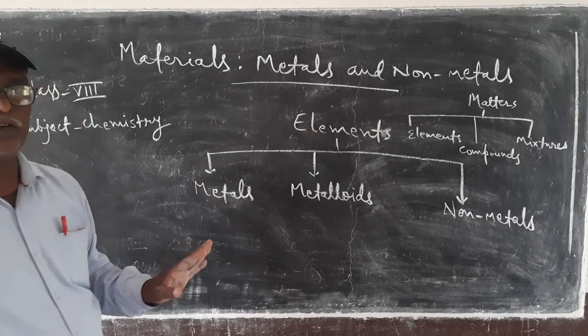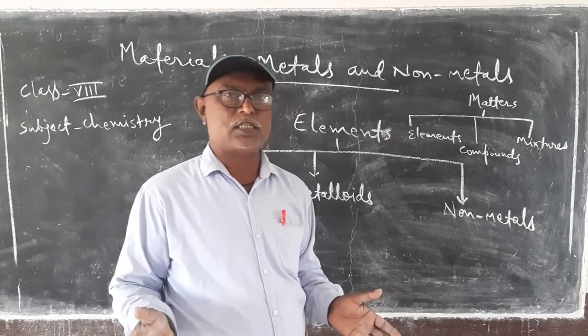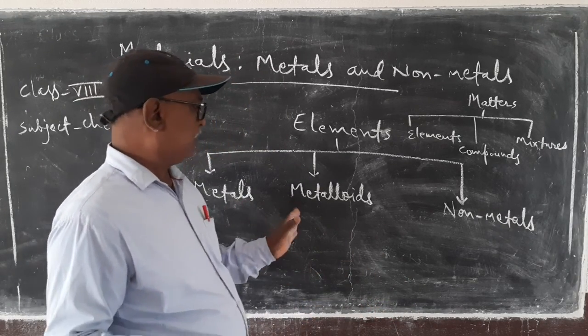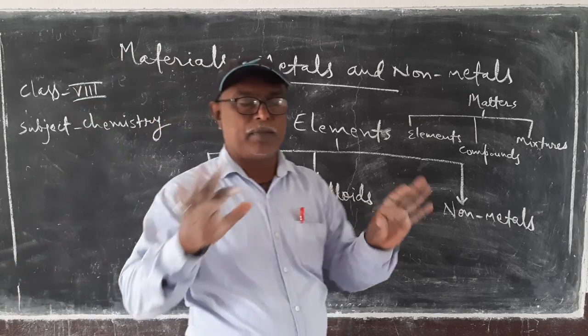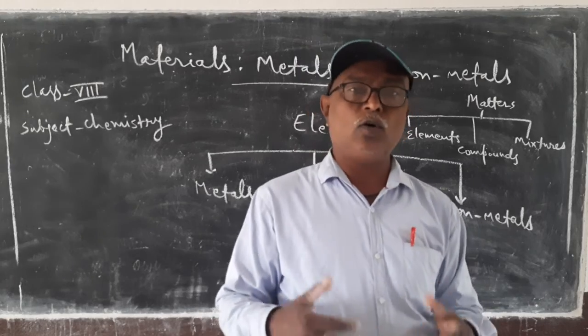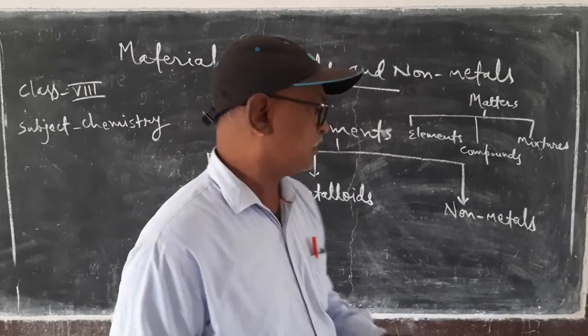Of metals, the most abundant metal in the earth's crust is aluminium. Among all the discovered elements, more than 70% are metals.